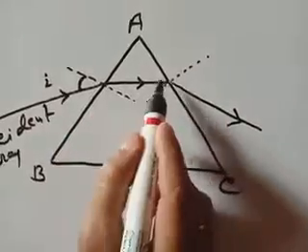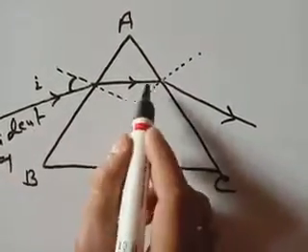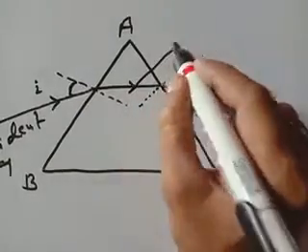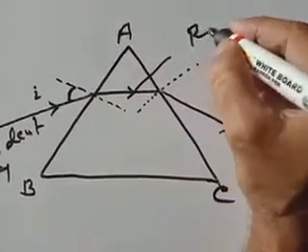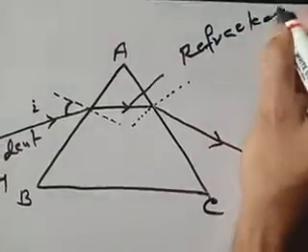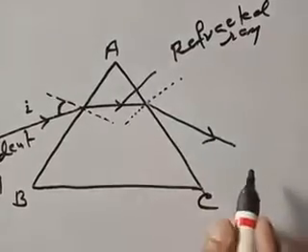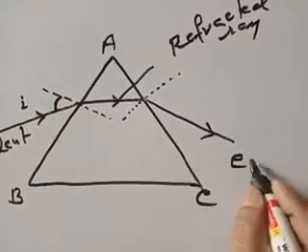Now this ray, when finally it moves from the denser to the rarer medium, is known as the refracted ray. And finally when it comes out from the prism, it is known as the emergent ray.